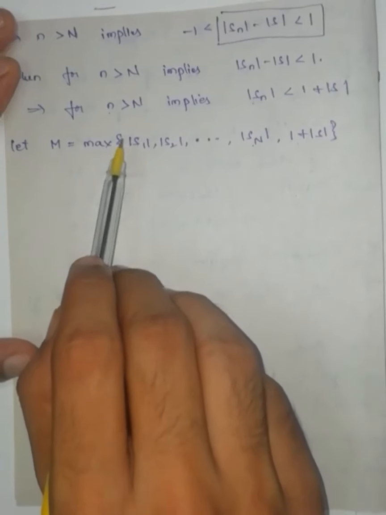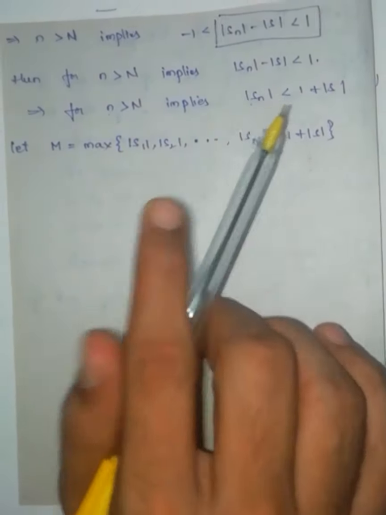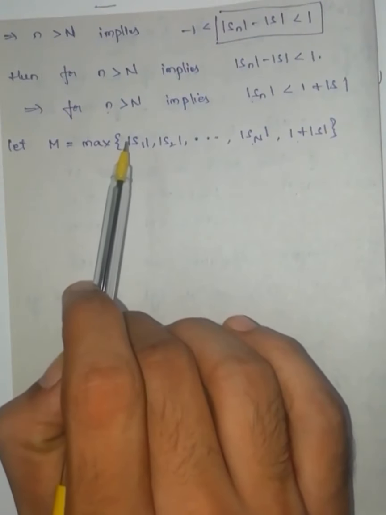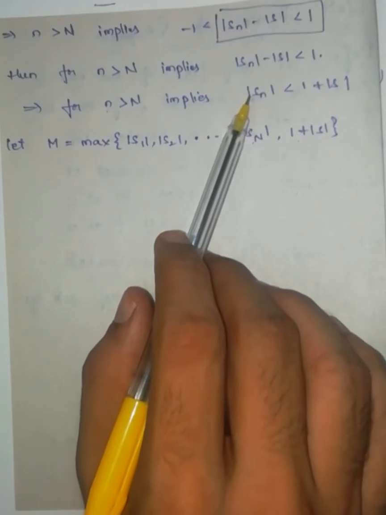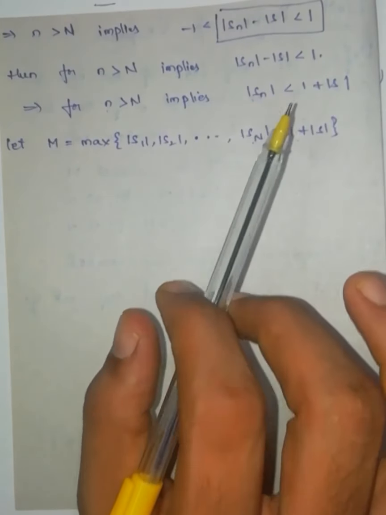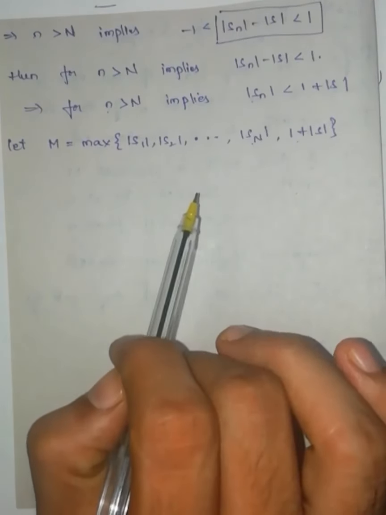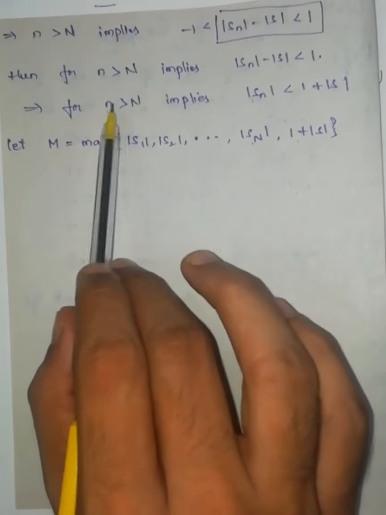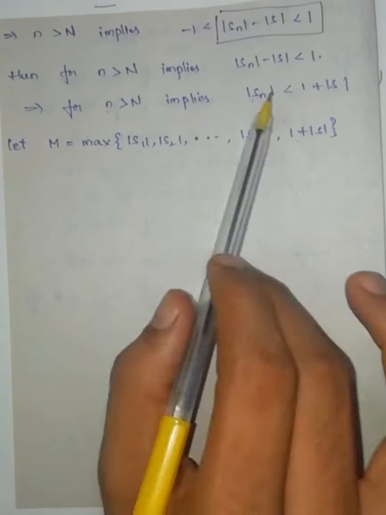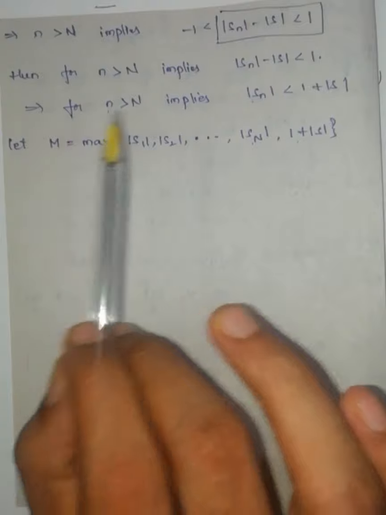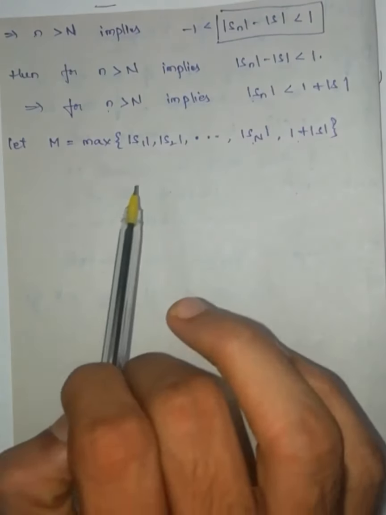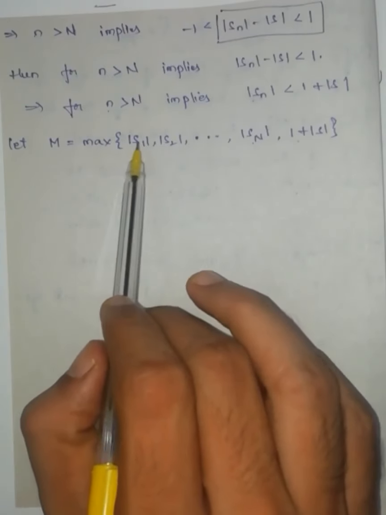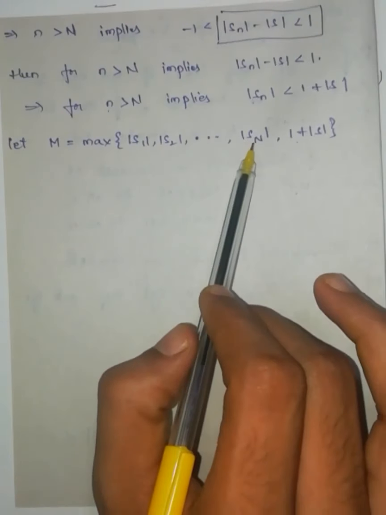So what I did: according to the definition, I have to check that all the terms of a sequence should be such that modulus of Sn is less than or equal to some real number. Now I know that after capital N, if I take any term, that term is less than this one. But I don't know about the terms before till capital N. So I took the maximum of modulus of S1, S2, and so on till SN.